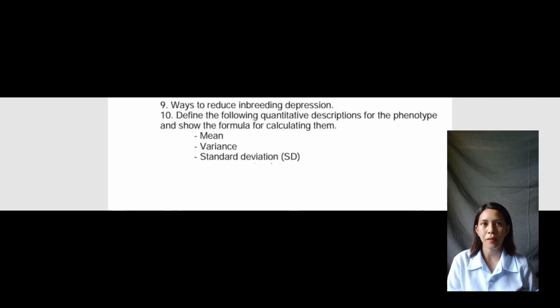Last question. Mean is the average of the numbers. Its formula is to add all the numbers and divide by how many numbers there are. And the variance is a measure of variability from the average or mean. It is calculated by taking the differences between each number in the dataset and the mean, then squaring the differences to make them positive, and dividing the sum of the squares by the number of values in the dataset.